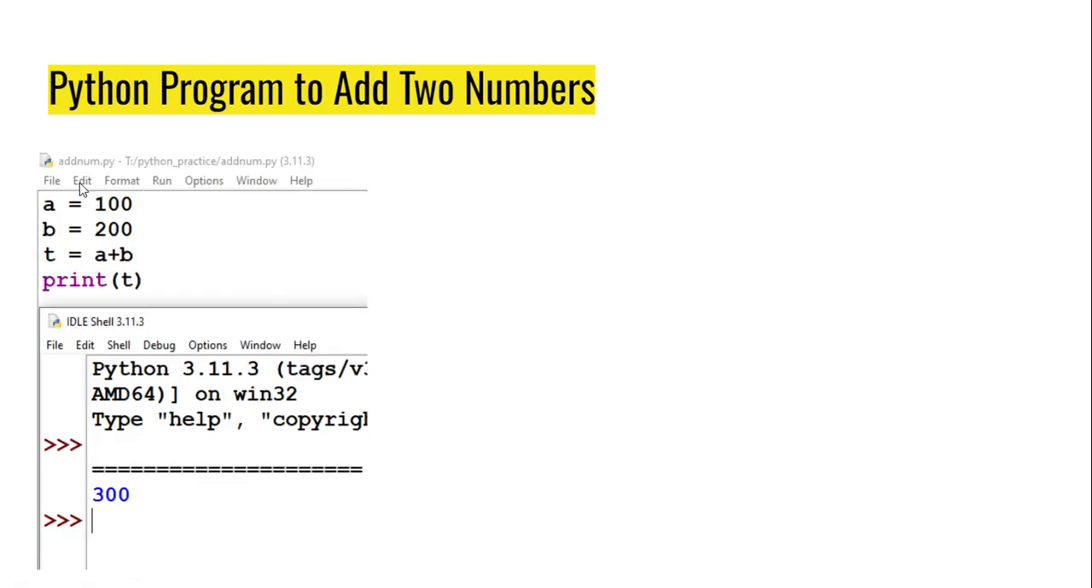Here I have written a simple Python program. We are adding two numbers: a is equal to 100, b is equal to 200, t is equal to a plus b, right? And we are printing that t, the total, on the console. This is a very simple program I have written, right? That's why we need a programming language.